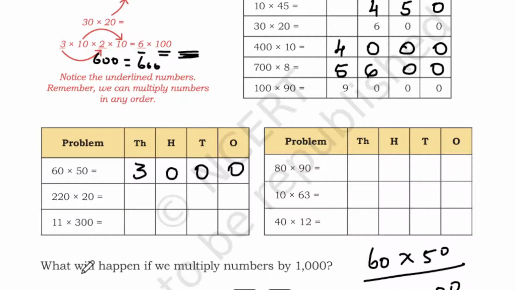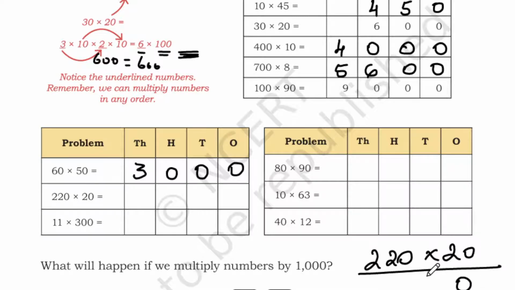So 220 into 20. I'll erase this. So 220 into 20. So 0, 0, 0, 0, 2 twos are 4, 2 twos are 4. So you will get 0, 0, 4, 4.